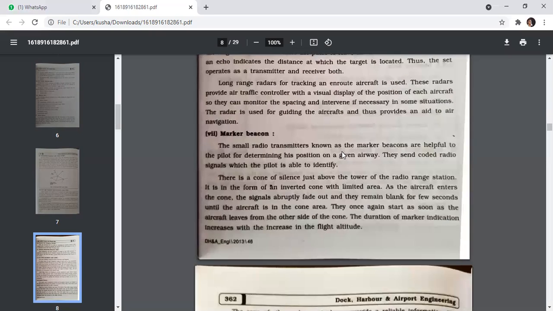Next is a marker beacon. The small radio transmitters known as marker beacons are helpful to the pilot for determining his position on a given airway. They send a coded radio signal which the pilot is able to identify.